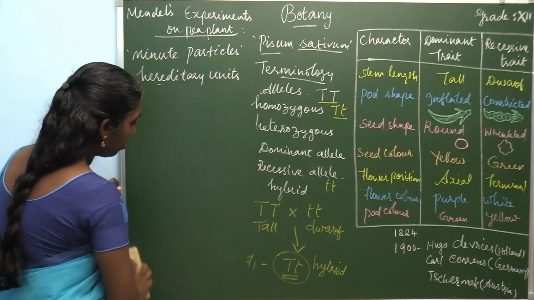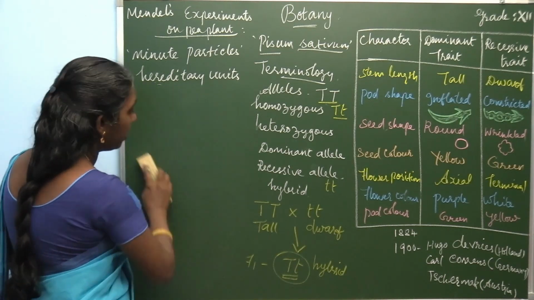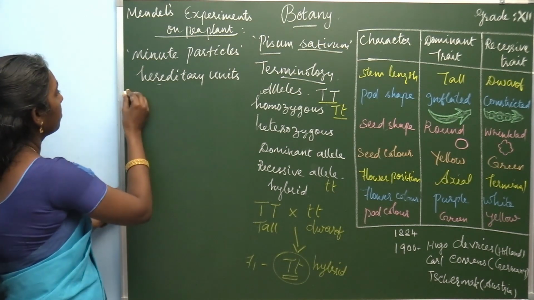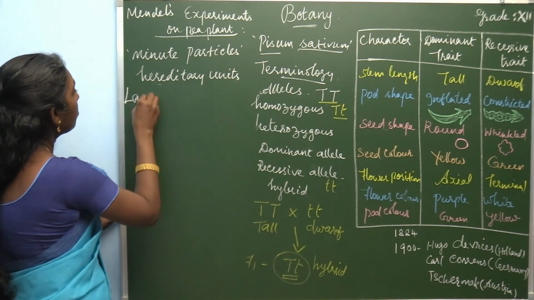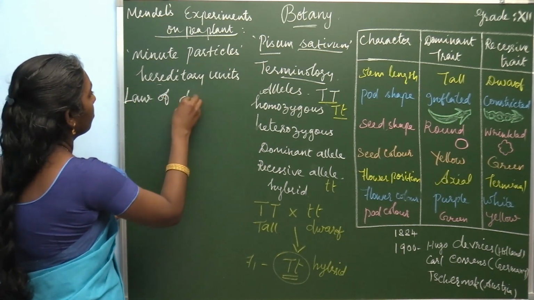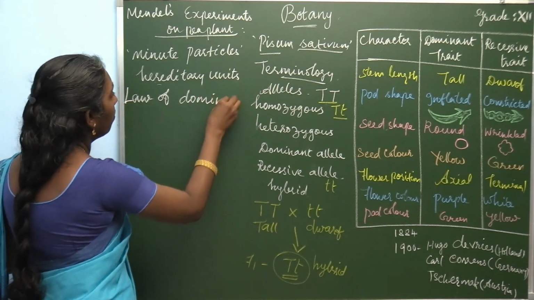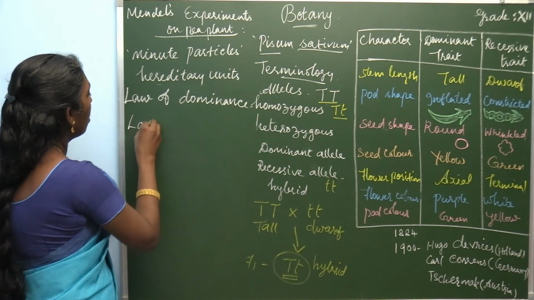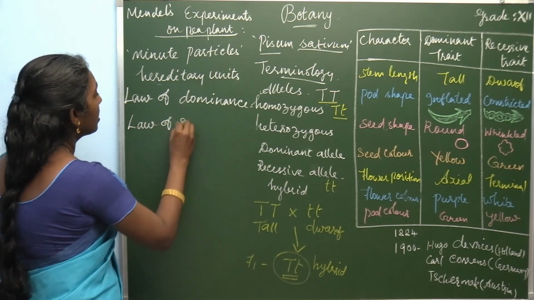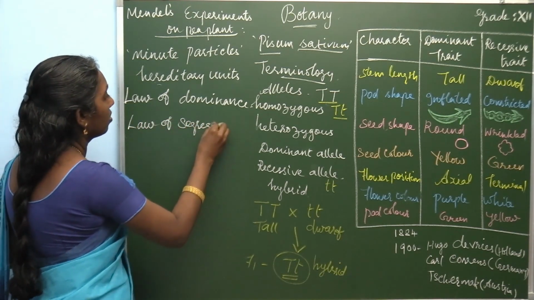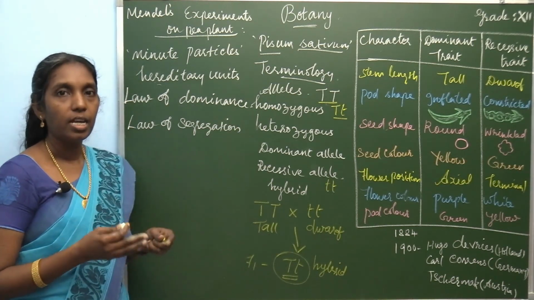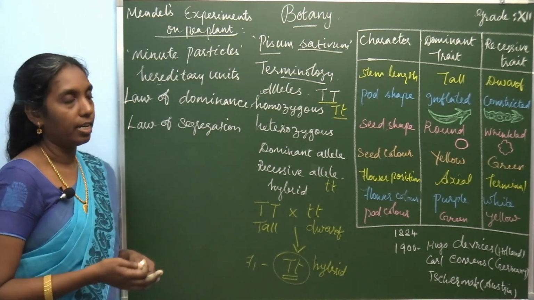Two different laws. They are named law of dominance and law of segregation.